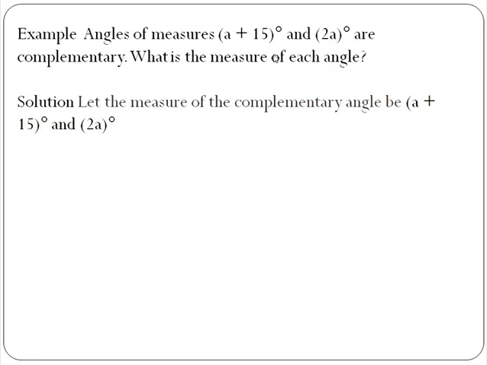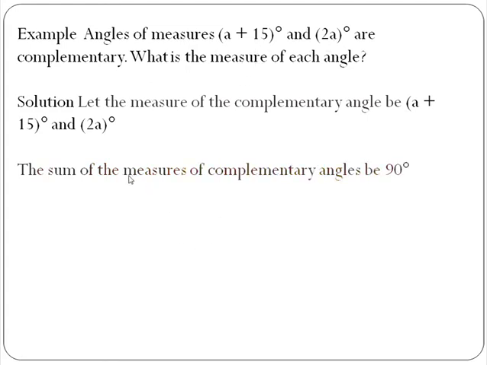Now you have to find the measure of each angle. We know the property: the sum of the measures of complementary angles is 90 degrees. Therefore, we will form the equation. a plus 15 is the first angle, 2a is the second angle. We will add these two angles, the first one and the second one. The sum of these two is 90 degrees.